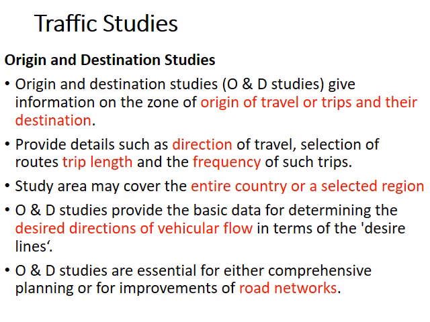After speed and delay studies comes origin and destination studies. So they give information on the origin of travel or trips and the destination. So the studies involve collection of data like the direction of travel and the distance of travel, that is the trip length, and the frequency or number of travel trips conducted. Then the origin and destination studies could be conducted in a small region or in an entire country.